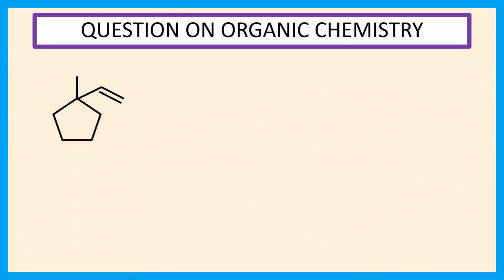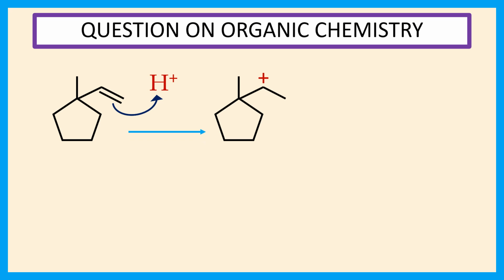This is our given compound and this is H+. At first, this double bond attacks this H+. So, in the next stage, this carbocation is produced. This bond breaks down in this stage to form a more stable carbocation in the next stage.